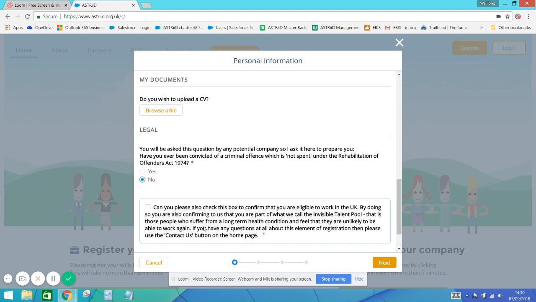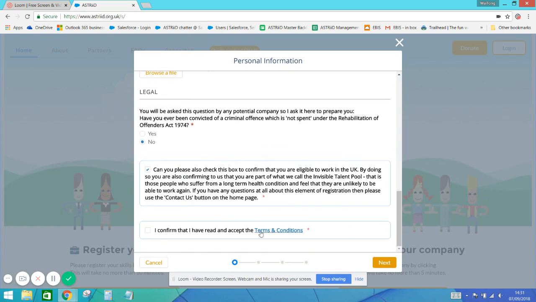You just need to confirm that you're eligible to work in the UK and you're part of the invisible talent pool. Now, this also applies to carers as well. So if you're a carer for somebody who belongs to the invisible talent pool, then you're also eligible. Again, if you have any queries, please do contact us at contact@astriid.org.uk. So we just click that box, scroll down, confirm that you've read the terms and conditions.